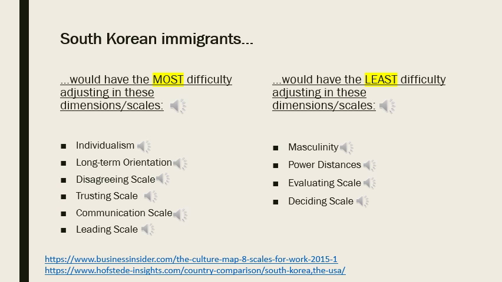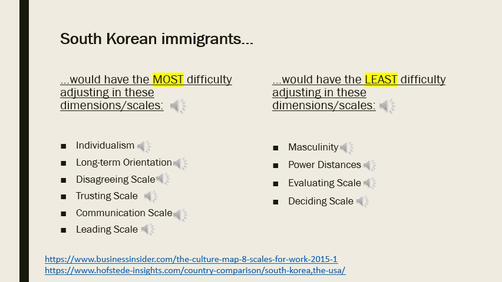Since South Korea is more hierarchical and less egalitarian, they would have a difficult time adjusting to the United States society, which is more equality-based and egalitarian-based. South Korea is more of a feminine country in the fact that they work to survive, whereas the United States society is more of a masculine country, and they work to better themselves and better the things that they have.